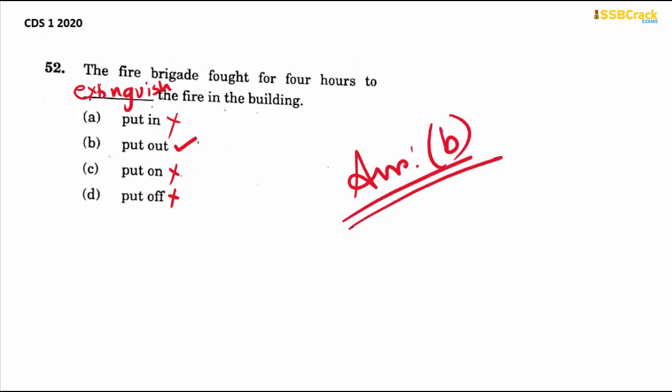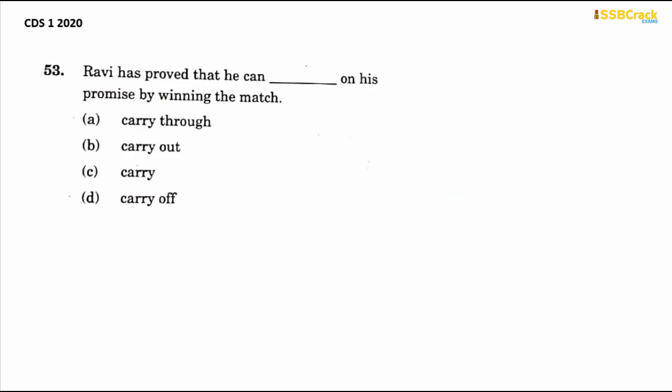Okay. Coming to the next question. Ravi has proved that he can dash on his promise by winning the match. Now here you see carry through, carry out, only carry, carry off. Now let me tell you one thing, that two prepositions cannot be used one after the other. Carry through on his promise is not acceptable. Carry out on his promise is not acceptable. Carry off on his promise is also not acceptable. The only thing acceptable here is the verb carry. So you can just say carry on his promise by winning the match.